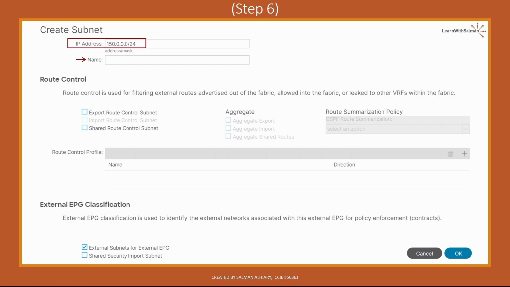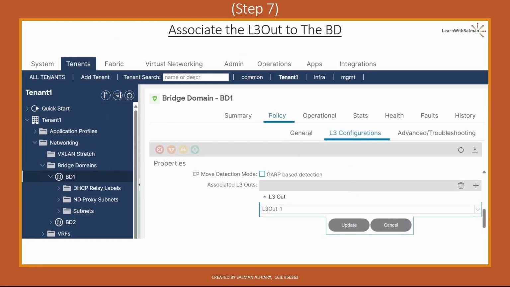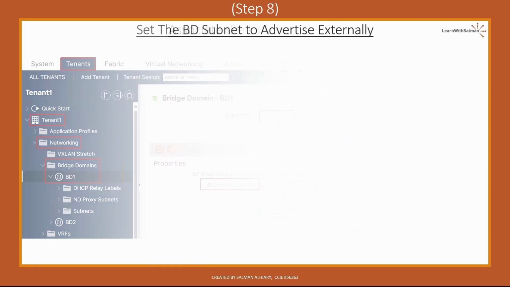At this stage, we need to ensure that the external subnets for external EPG option is checked, which is checked by default. That's important to identify the external networks associated with the external EPG for policy enforcement or applying contracts. Okay? Then we move to step 7, which is associate the L3Out to the bridge domain. Navigate to the bridge domain, then click the Policy tab, then L3 Configurations. Scroll down to the Associate L3Outs, click plus sign, then select the L3Out name. Click Update and move to the next step.